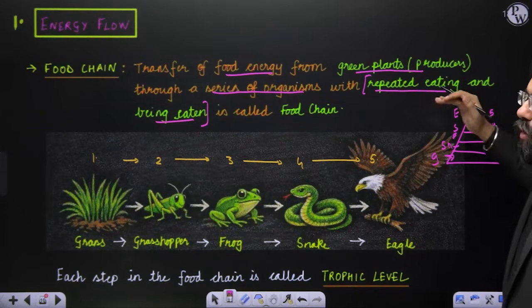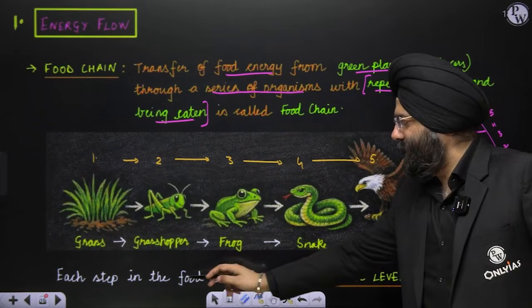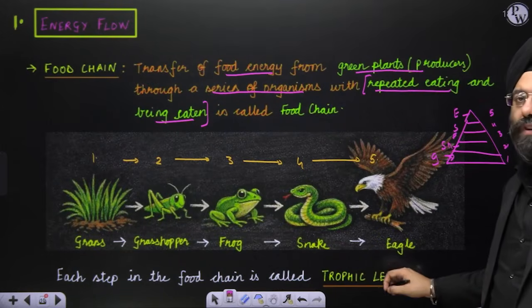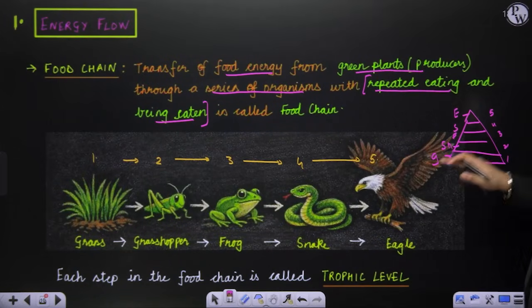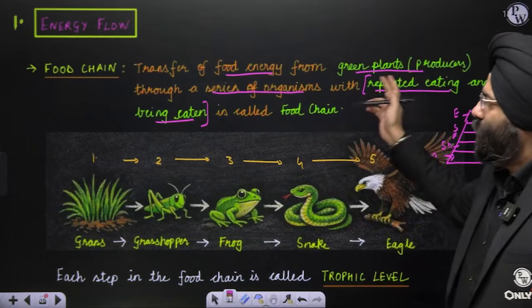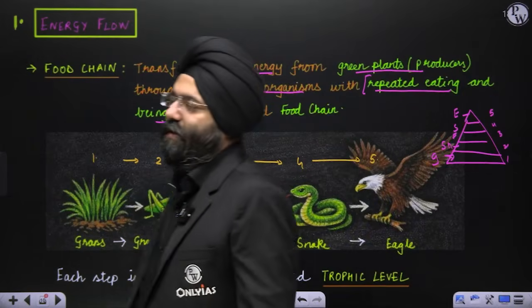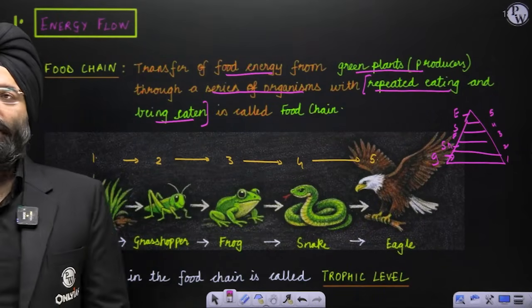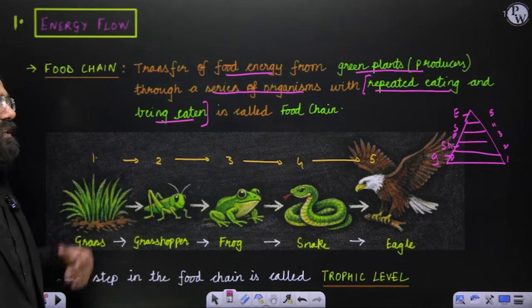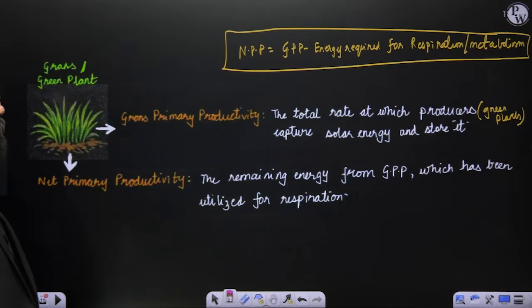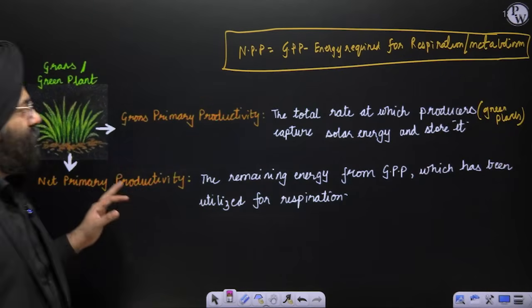These are trophic levels. Each step in the food chain is known as a trophic level. So you can represent it in this way also, same thing. And this whole is a food chain that is being represented over here, that is, repeated eating and being eaten. Clear? Let's move ahead.